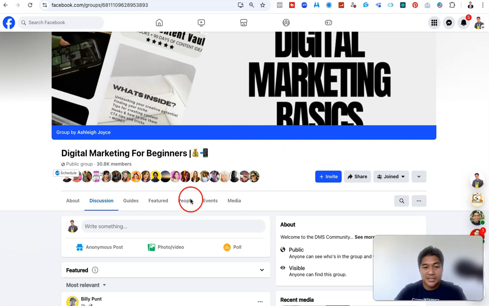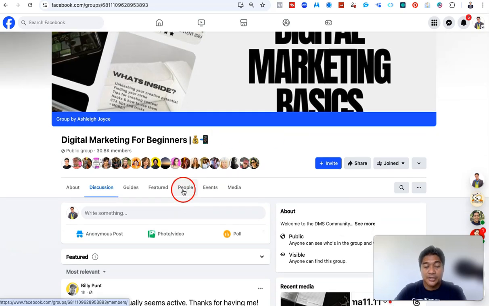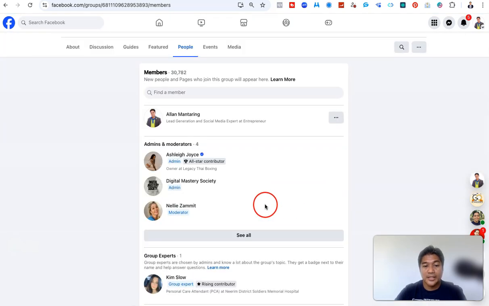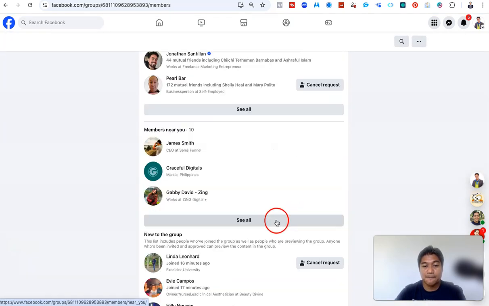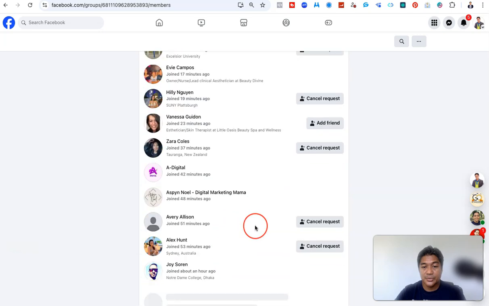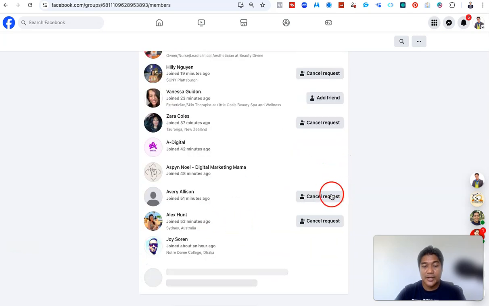First, when you are inside the group, all you need to do is go here. Some other groups say members; in here it says people. Click this one. When you are already here, as you can see, some people joined 23 minutes ago. They are very new. I already used this one, so I have some requests already.